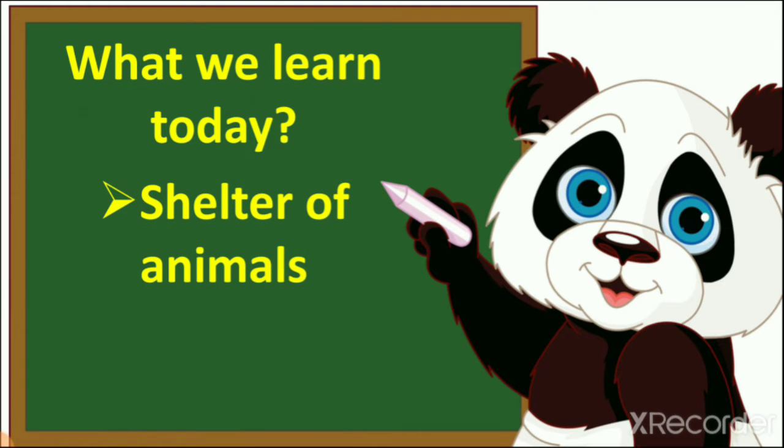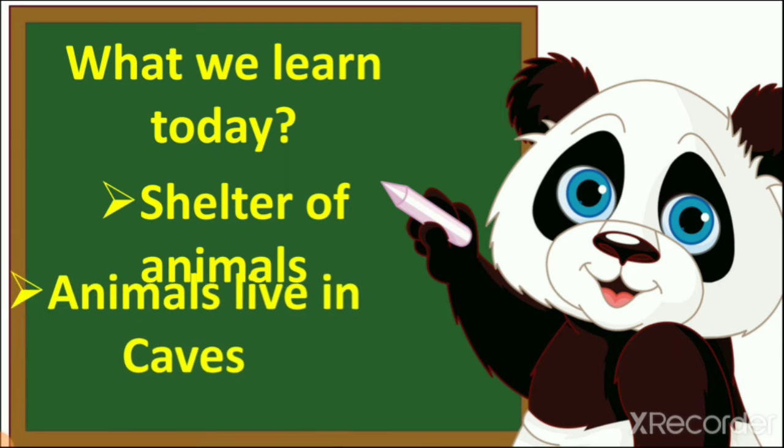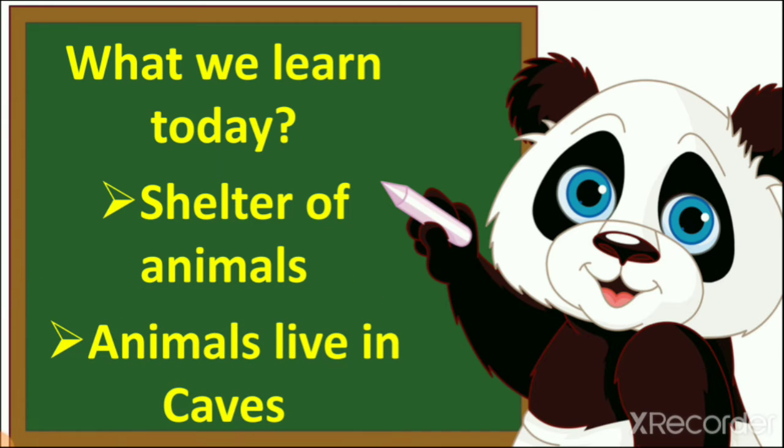Now you all know what shelter is? Shelter means house of animals or a place where they can live safely. So today we learn about animals that live in caves. Now you think, what is a cave, right?